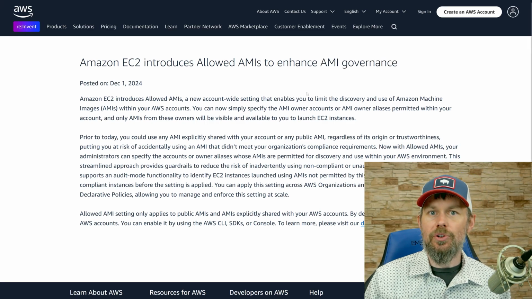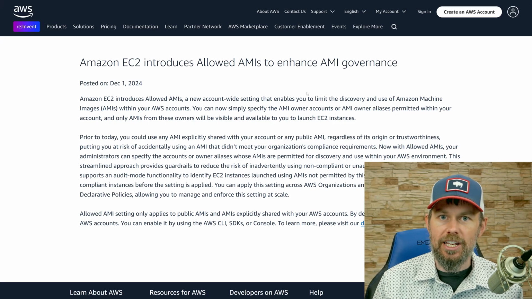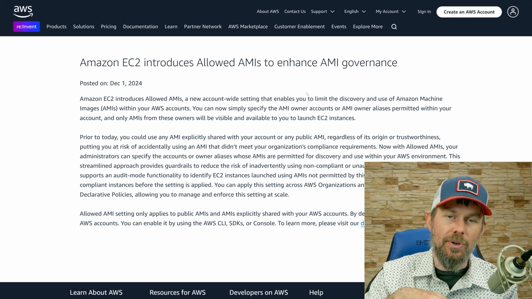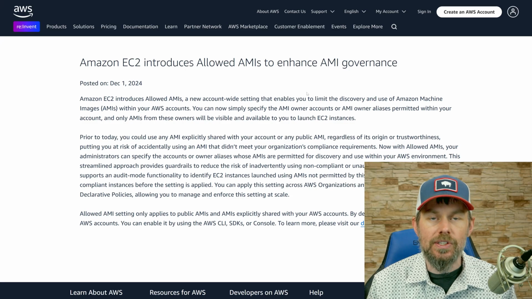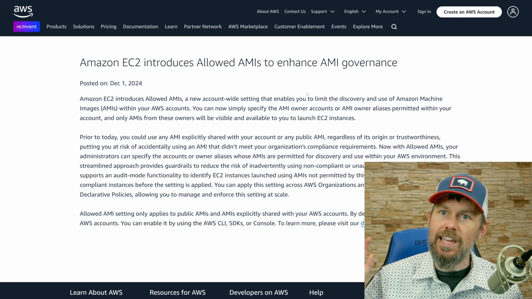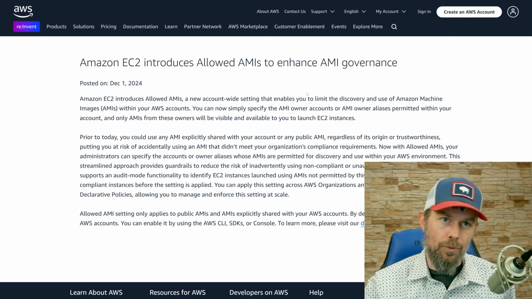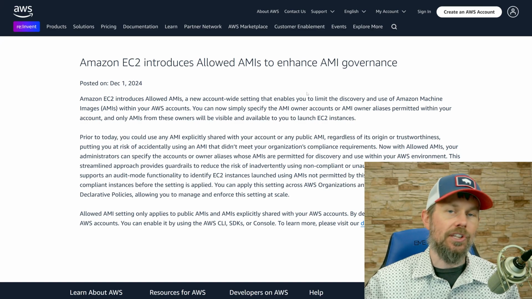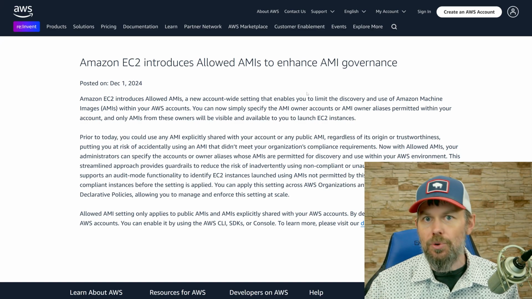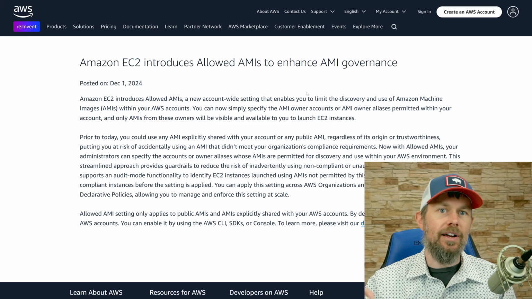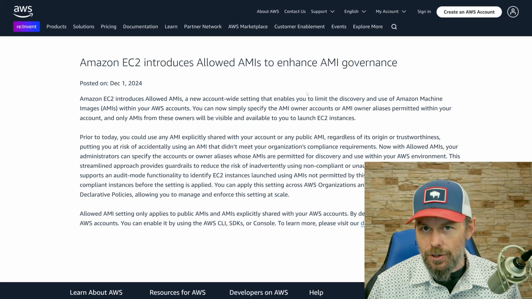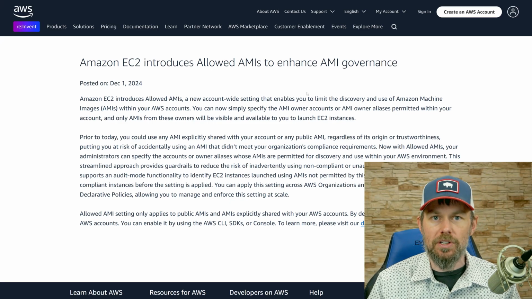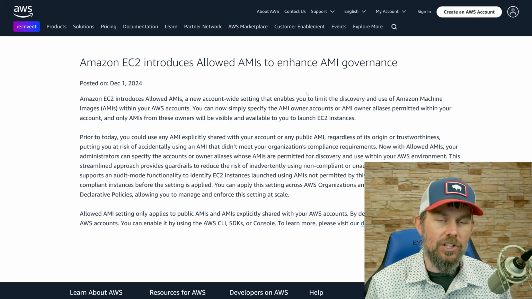As you may know, you can share AMIs from one AWS account to another. And in larger organizations, oftentimes you'll have a centralized security account where you do things like logging and security controls. Maybe you've got firewall rules, you've got GuardDuty set up centrally. You've got AWS Config rules set up centrally to enforce compliance on resource configurations and things of that nature.